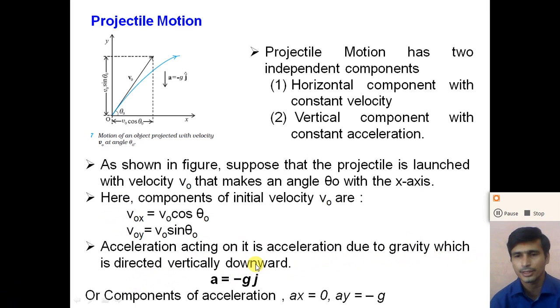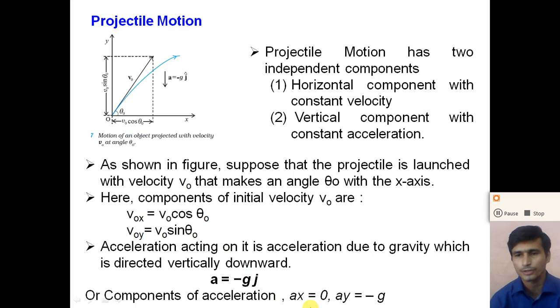So here, during the projectile motion of the object, the acceleration is acceleration due to gravity, and acceleration due to gravity is always directed in the vertically downward direction. So we can write the acceleration vector a is equal to minus g j, where the value of the acceleration is g, 9.8 meter per second square, and the direction of the acceleration is minus g, that is, a vertically downward direction.